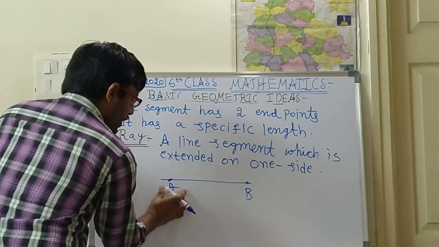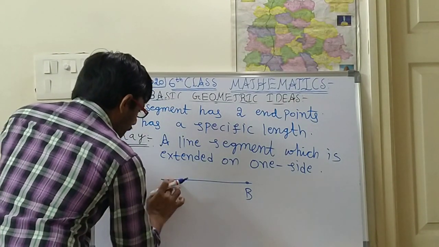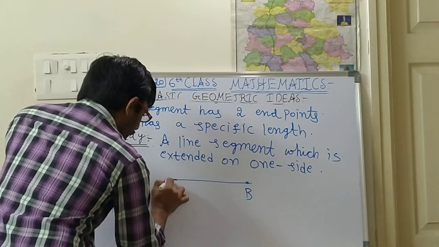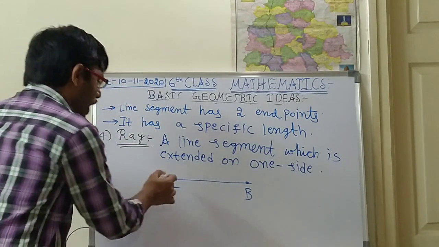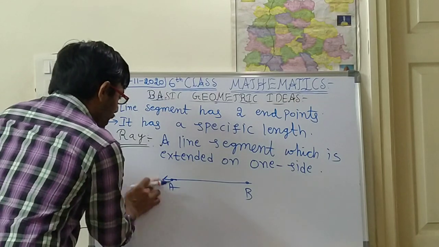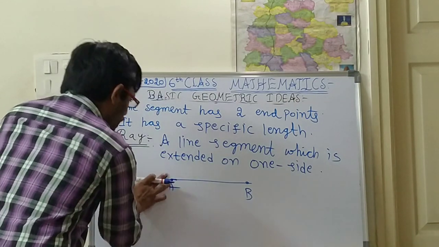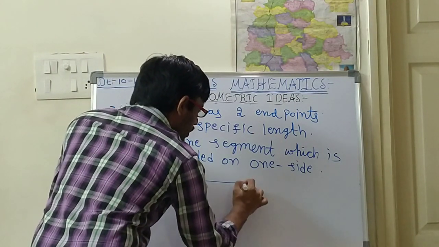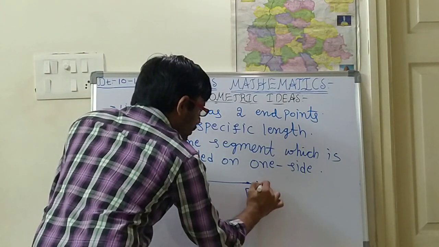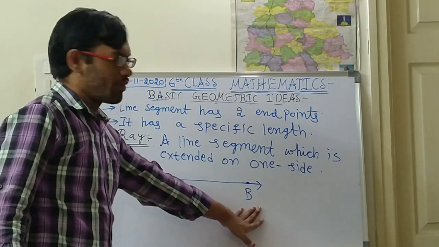Suppose I take one side and extend it. I am extending on the B side.